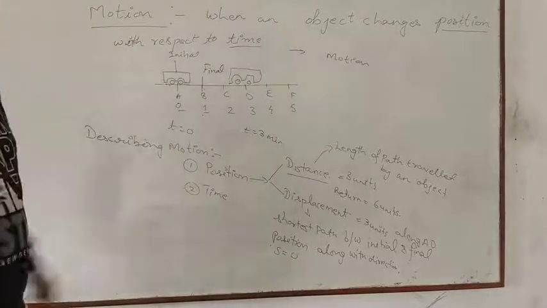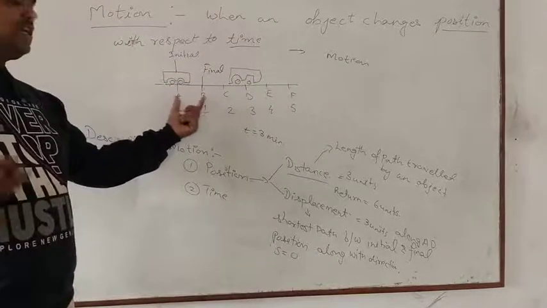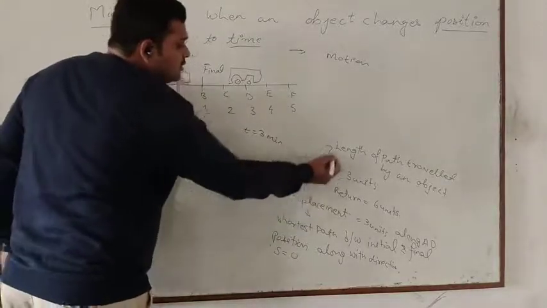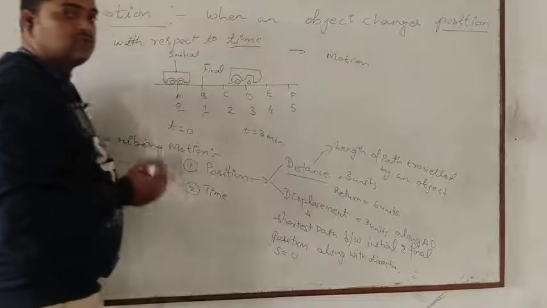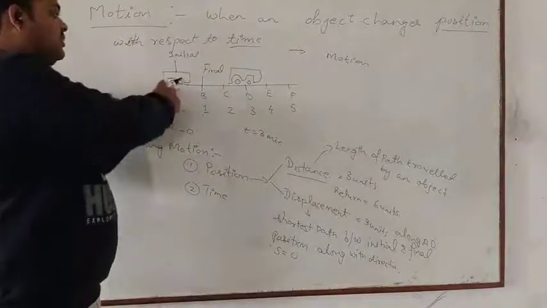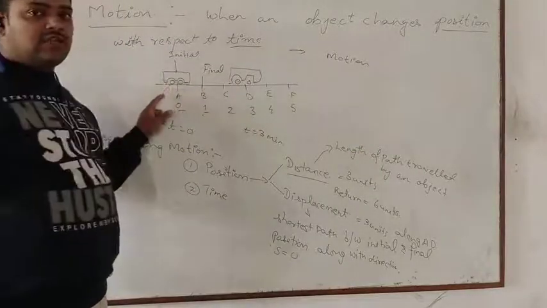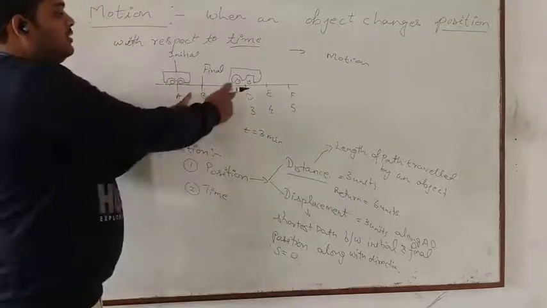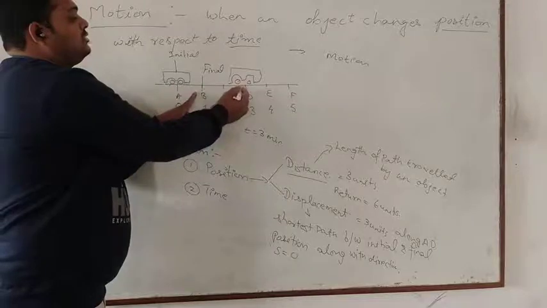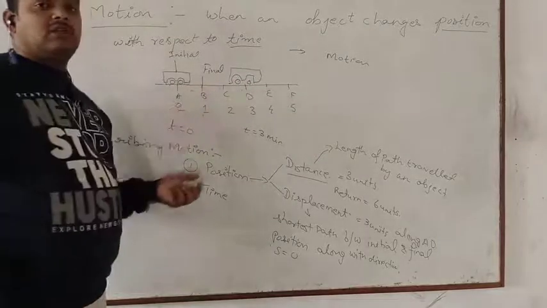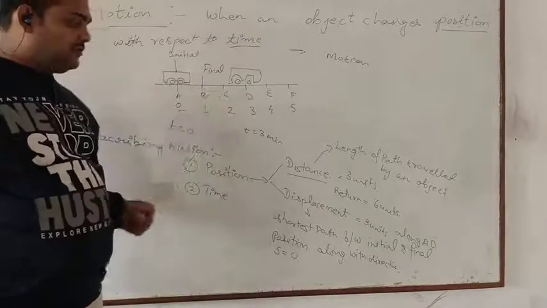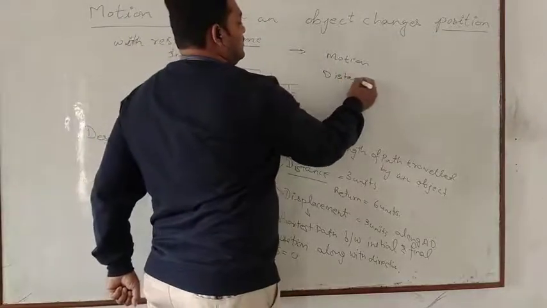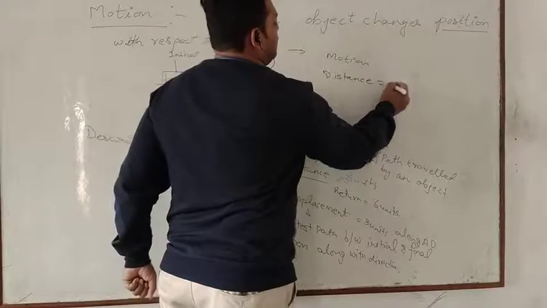Okay. So the distance that it has covered, distance is the length of path travelled. So what is the total path that it has travelled? From A to D it has travelled 3 units, and from D to B it has travelled 1 unit, this is 1 unit. So it becomes a total of 3 plus 2, 5 units. So here the distance is 5 units.